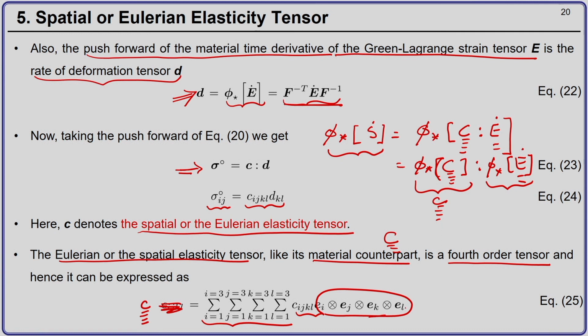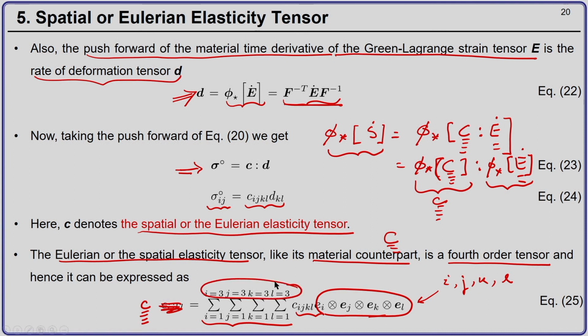And notice we have i, j, k and l all in lower case. This is because the spatial elasticity tensor resides in the spatial frame, and by convention we use lower case alphabets for spatial quantities. But the range of i, j, k, l will be 1 to 3.